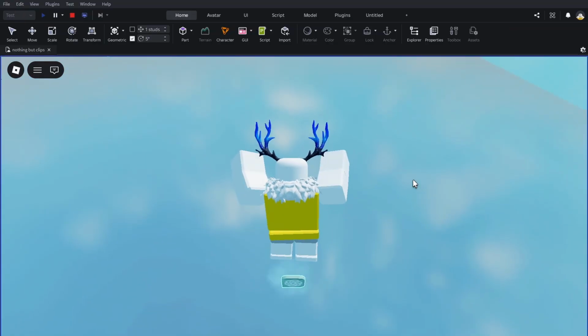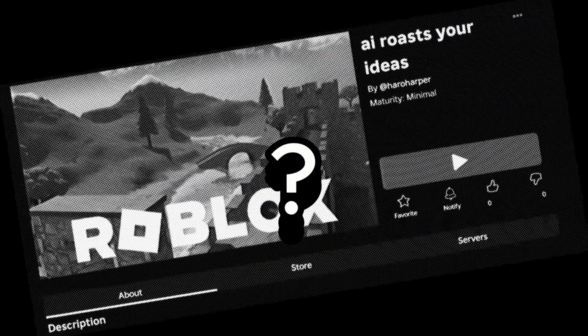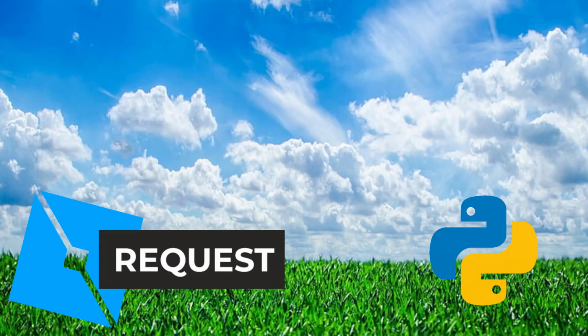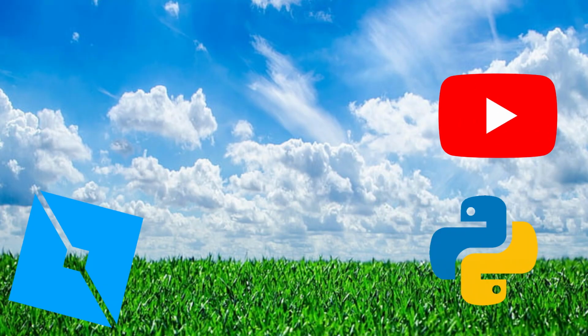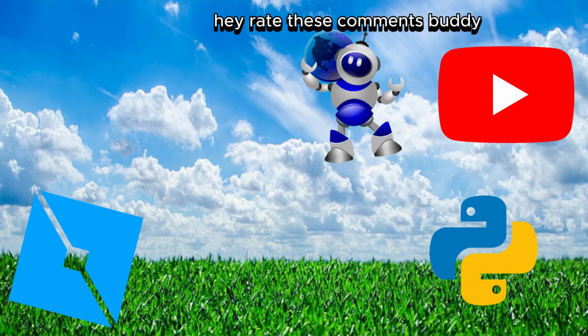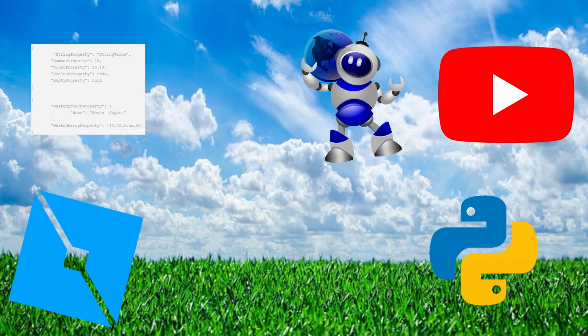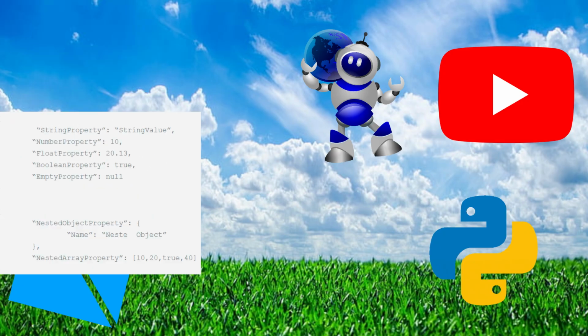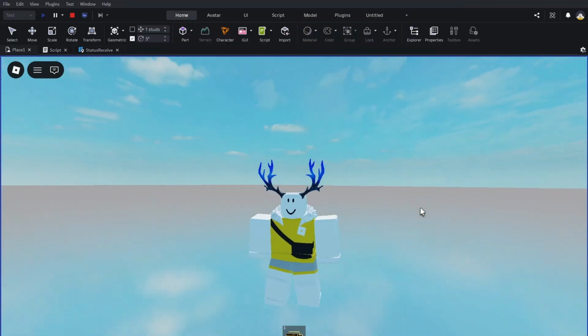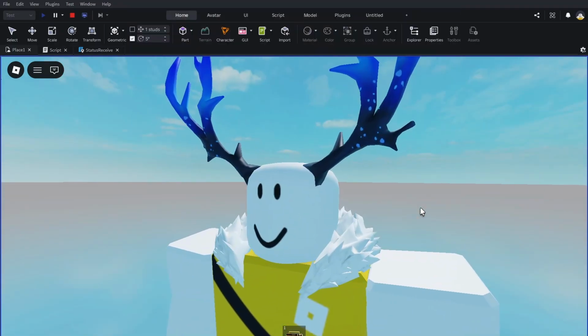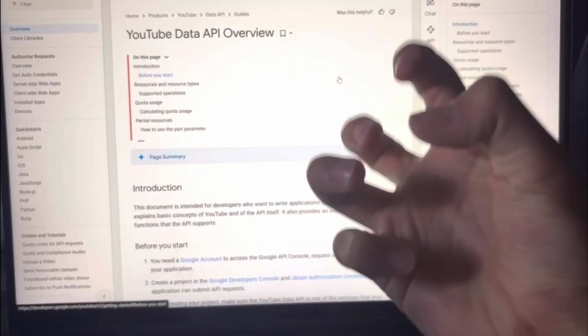But how do I load it every time someone comments? Well, our general pipeline will be something like, player joins, send GET requests to my Python backend. Python backend does some oogly boogly code, and boom, it gets the YouTube comments, gets the AI service, says, hey, rate these comments, buddy. The AI service returns back a JSON structure with all the comments accepted or denied, and some roast comments, and boom, that's the whole game. Or so I thought. I didn't know it'd be this difficult to make up a simple pipeline.